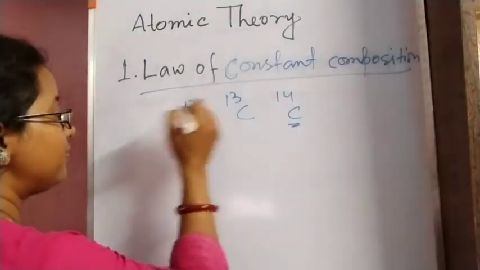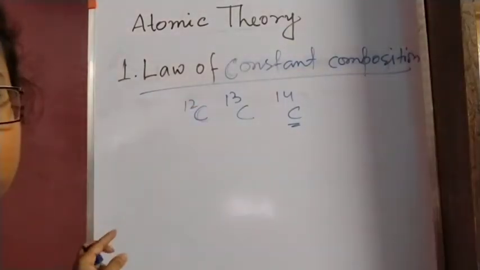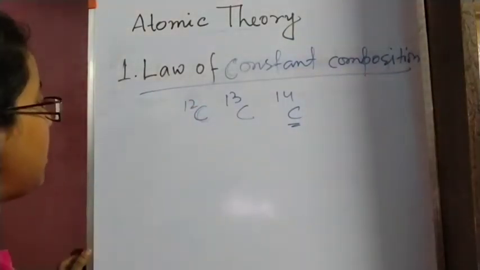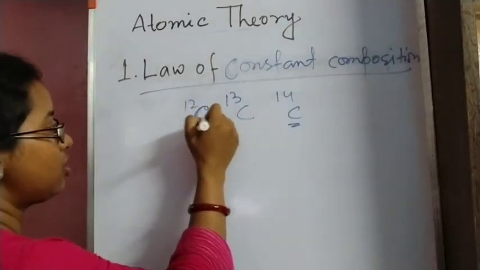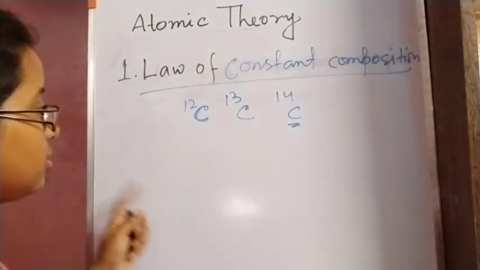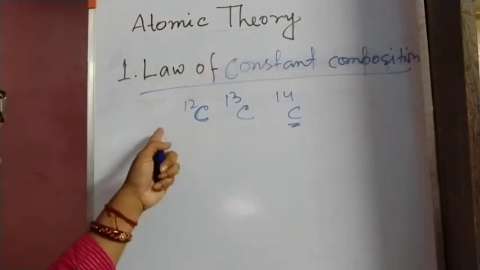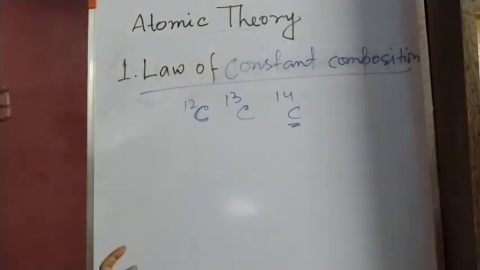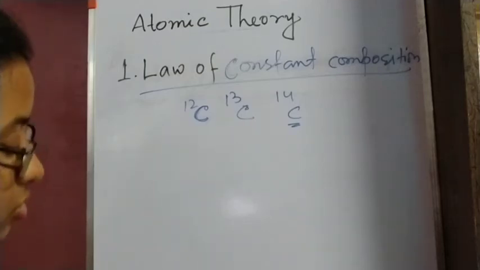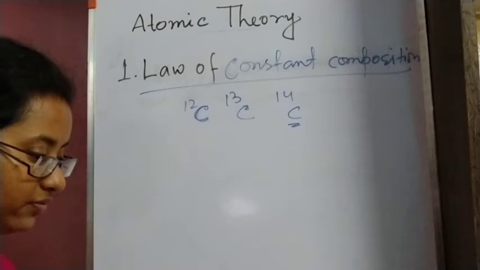So C12 and C13 we have, and they do not have the same mass. So if in one we use C12 and in another we use C13, then this law will not match. This is the drawback.